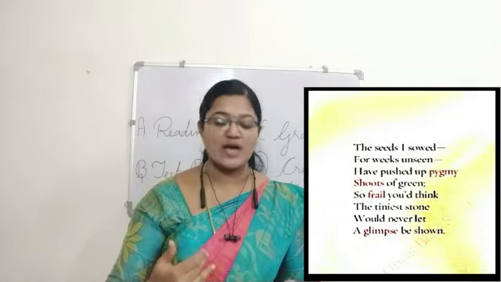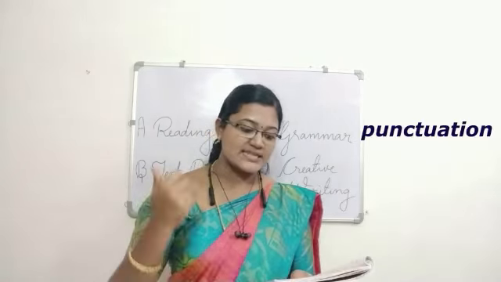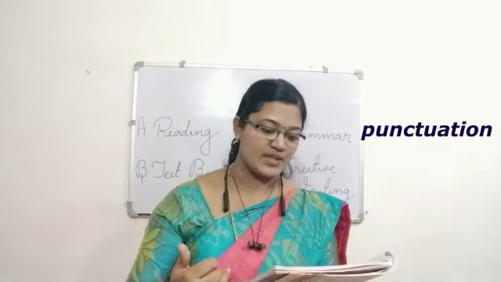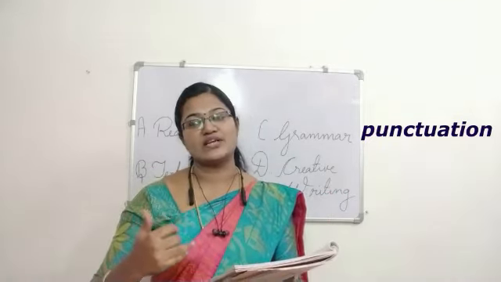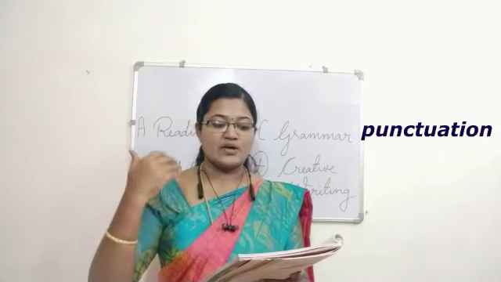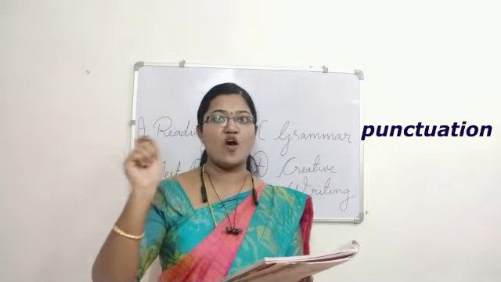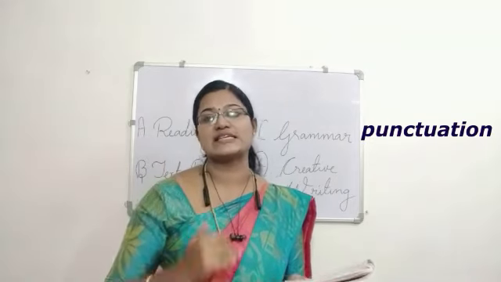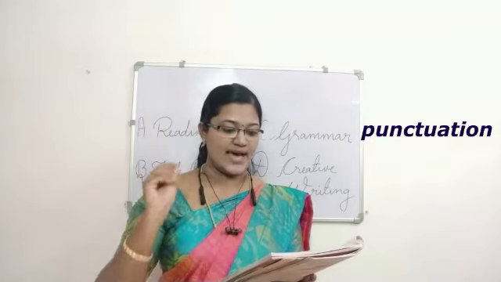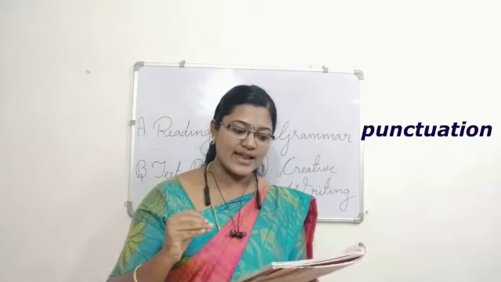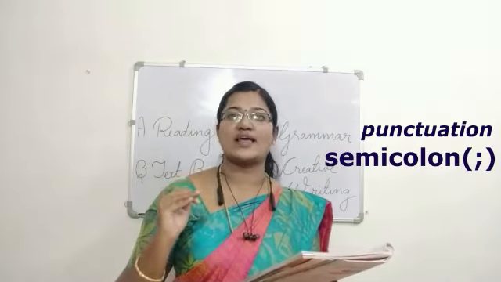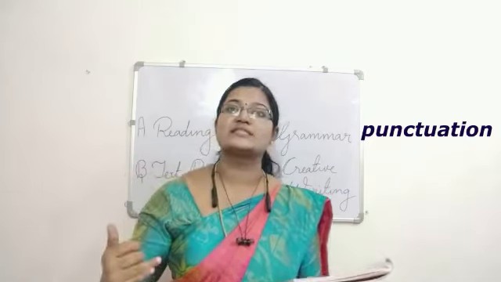So first 8 lines you have to be thorough and the last line we have a full stop. Each and every line has begun with a capital letter. First 2 lines we have a long dash, not a hyphen, long dash. It is not a complete sentence. So you have to use a long dash. 4th line you have a semicolon. And see to the fifth line.